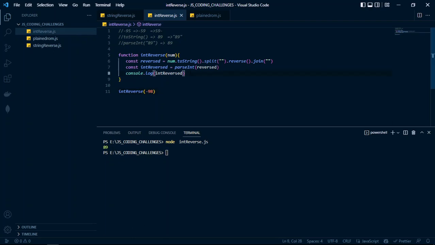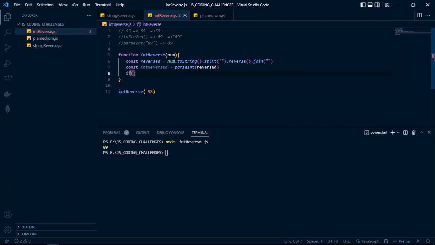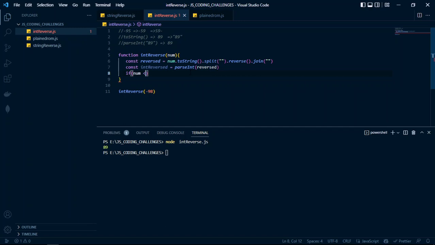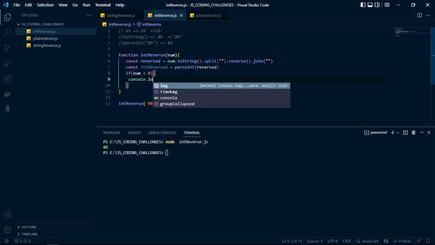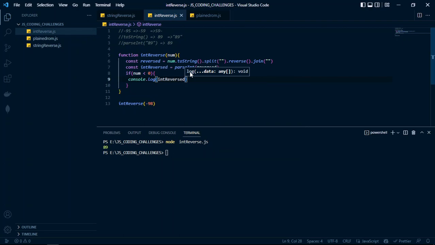So the solution for that is creating a conditional statement inside here. I'm going to check and see if the number being passed is less than 0, meaning that it's a negative. Then we're going to return intReversed multiplied by -1, so that we can maintain the negative sign of that number.